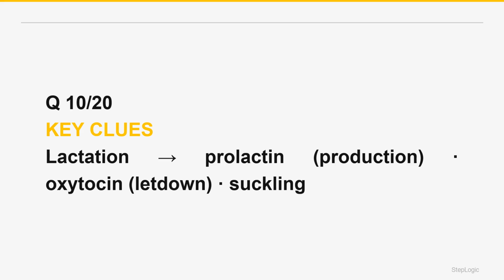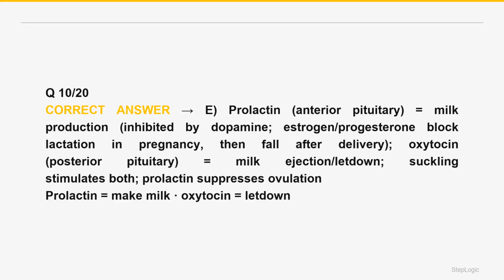Lactation is controlled by two pituitary hormones with distinct roles. Prolactin from the anterior pituitary drives milk production and synthesis in the mammary alveoli. Prolactin is unusual in being tonically inhibited by dopamine from the hypothalamus, so dopamine antagonists or antipsychotics raise prolactin. Dopamine agonists like bromocriptine or cabergoline suppress it. During pregnancy, high estrogen and progesterone prepare and grow the breast tissue but actually block the milk-producing effect of prolactin, which is why copious milk doesn't flow until after delivery. The correct answer is E.